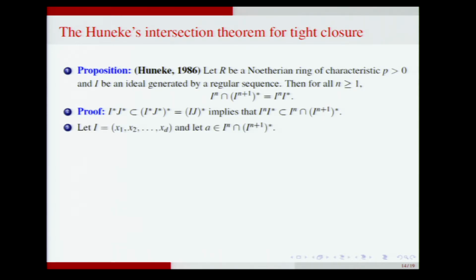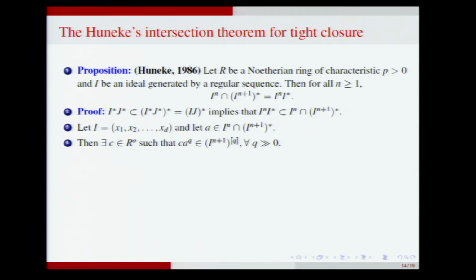Okay, and therefore, if I write the generators of this ideal, which is generated by a regular sequence, I pick an element in the left-hand side. I want to show it is in I^n times I star. So pick such an element. That element will have an expression because it is in I^n. I^n is generated by monomials of degree n in x1 up to xd. So we can write an expression, and A belongs to the tight closure of I^(n+1), and therefore by definition of tight closure, there is a c in R° such that cA^q belongs to the qth Frobenius power of I^(n+1) for large q.